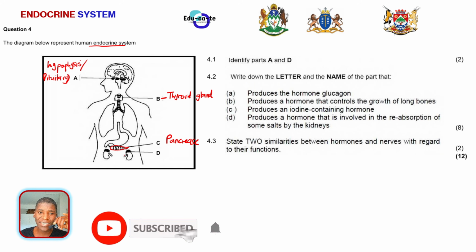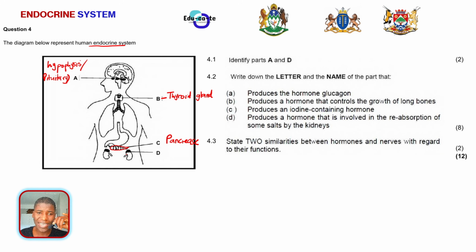And D is this gland that is found on top of a kidney. The kidney, remember, has one gland on top. This is the kidney, this shape that looks like a bean. The gland that is found on top of the kidney is known as the adrenal gland. You need to remember that the adrenal gland produces adrenaline as well as aldosterone.